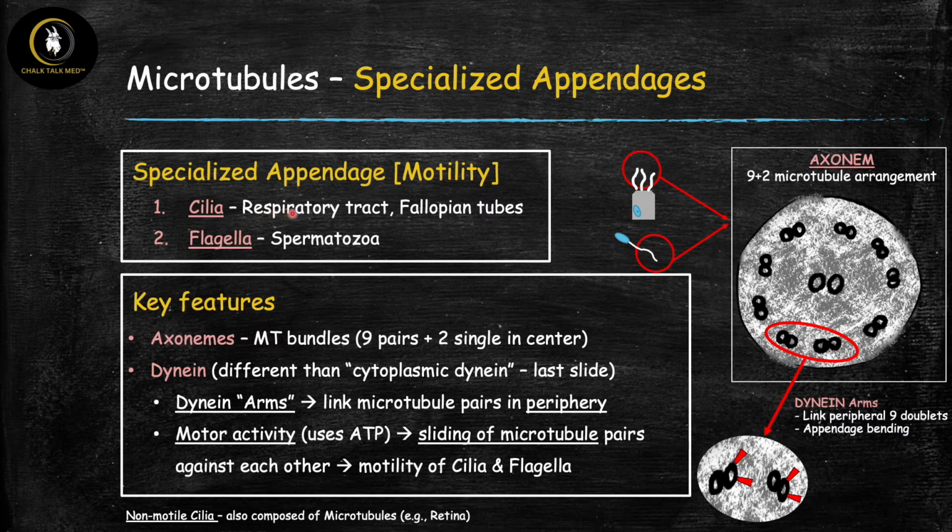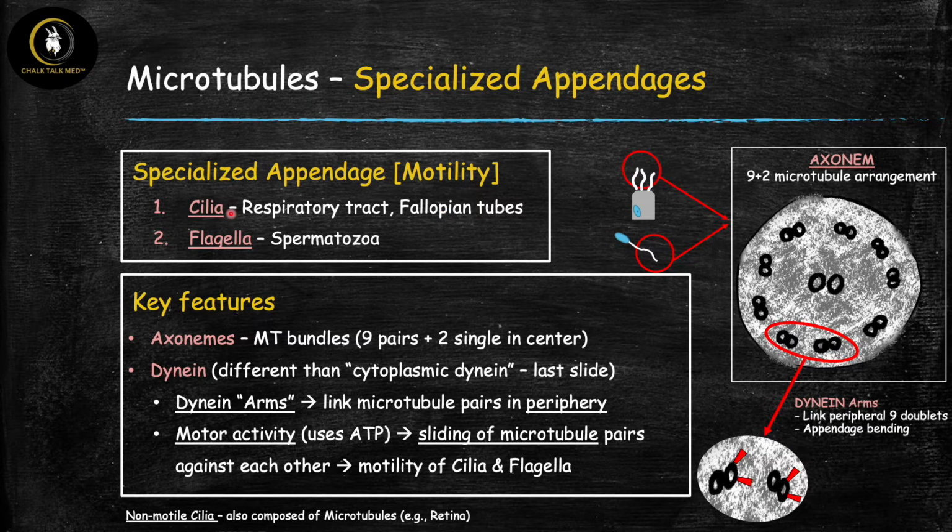So you find these in a couple of prominent locations. One is in the respiratory tract, such as the sinuses and the bronchi. And here these cilia are going to beat, and it's going to cause the mucus to move and clear foreign particles and debris and pathogens from the airway. The second place that you're going to see cilia a lot is the fallopian tubes. So here, this beating of the cilia is going to cause that fertilized egg, which is the zygote, to move along towards the uterus where it can eventually implant.